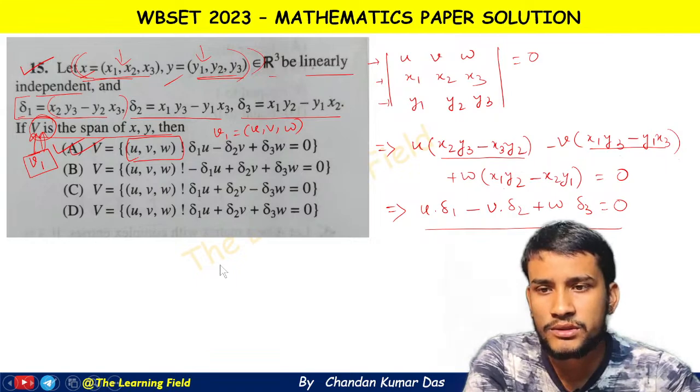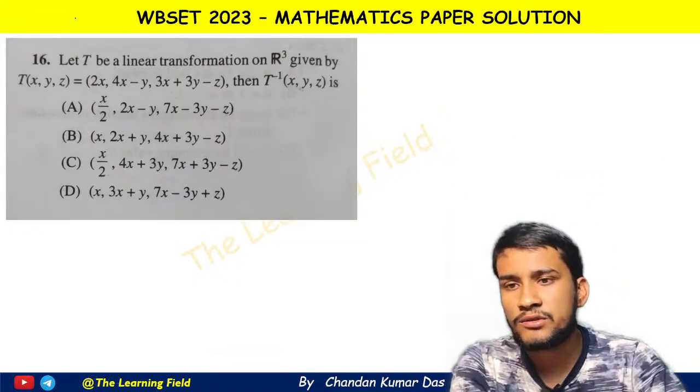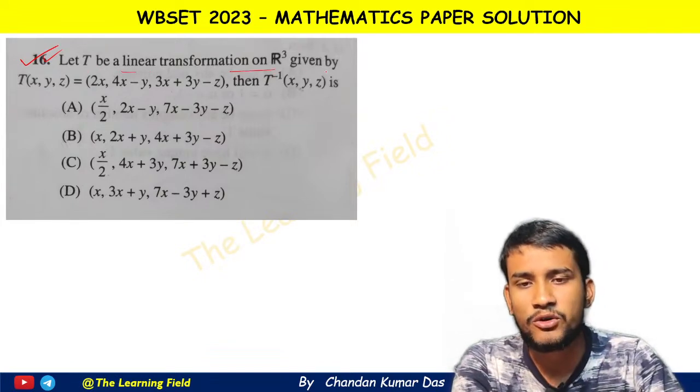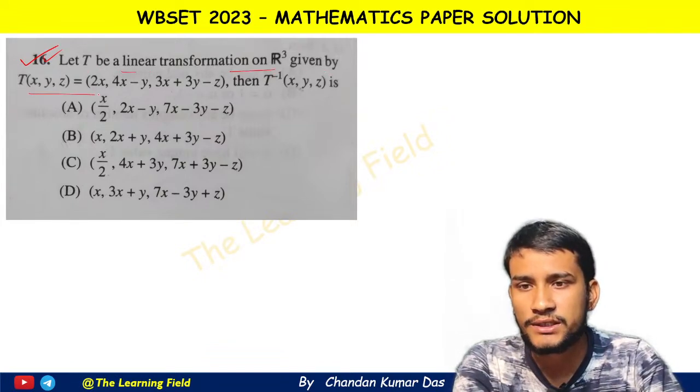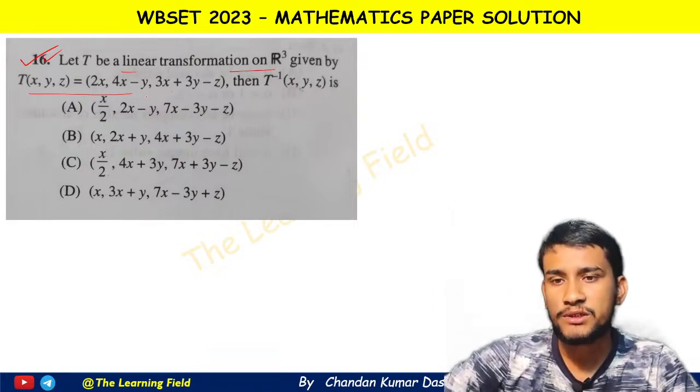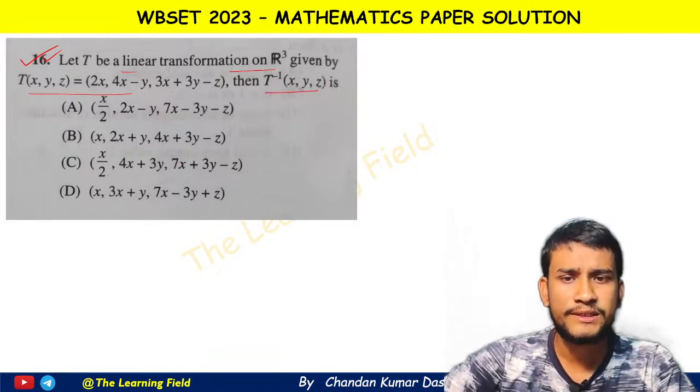Now going to the next question. The next question, question number 16, says that let T be a linear transformation on R3 given by T of x y z equal to this one, then find the inverse transformation, that is the T inverse of x y z.